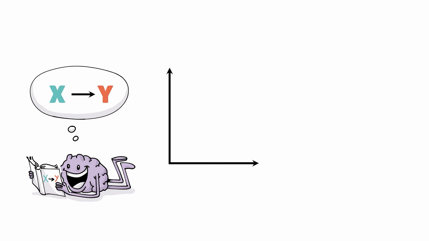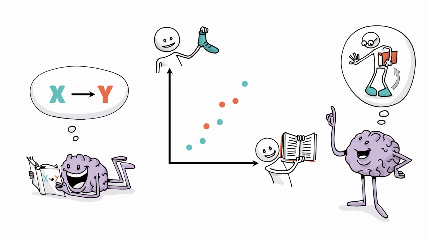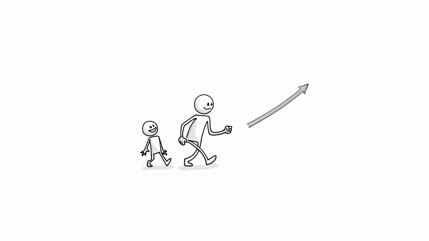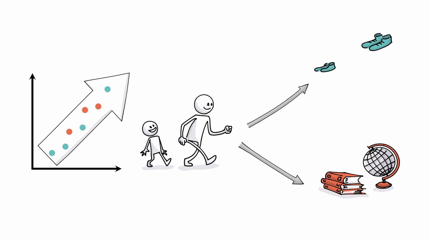Our brains love simple stories, such as X causes Y. This is why when we see a strong correlation, say kids' shoe size and reading ability, we may think of causation. But 3 solutions help us avoid these errors. As kids grow, they need larger shoes and get better at reading. If a third factor drives correlating results, we call it confounding.